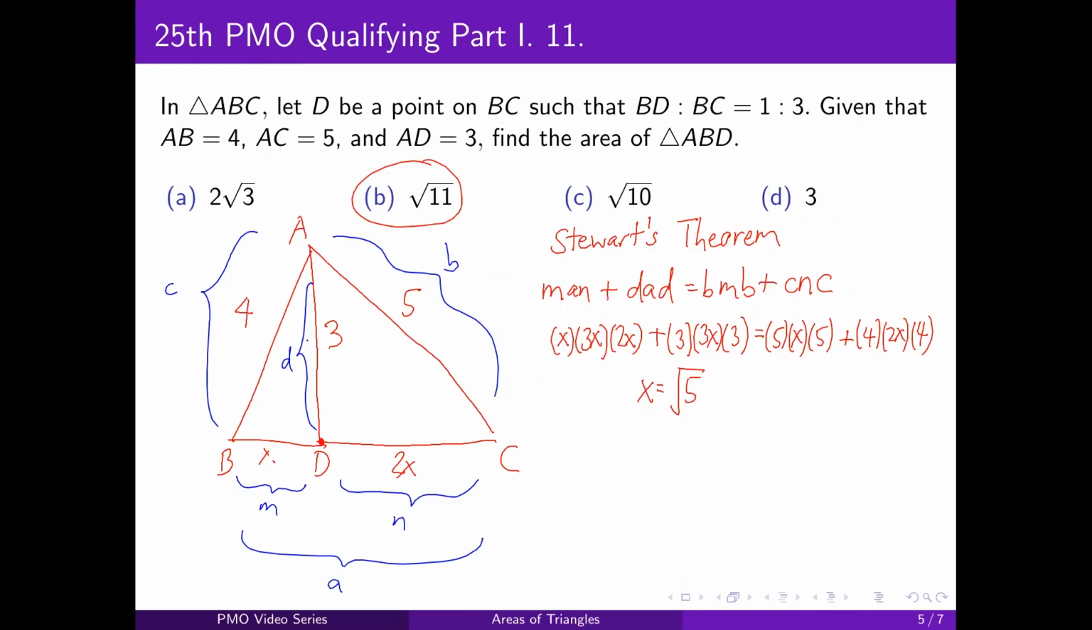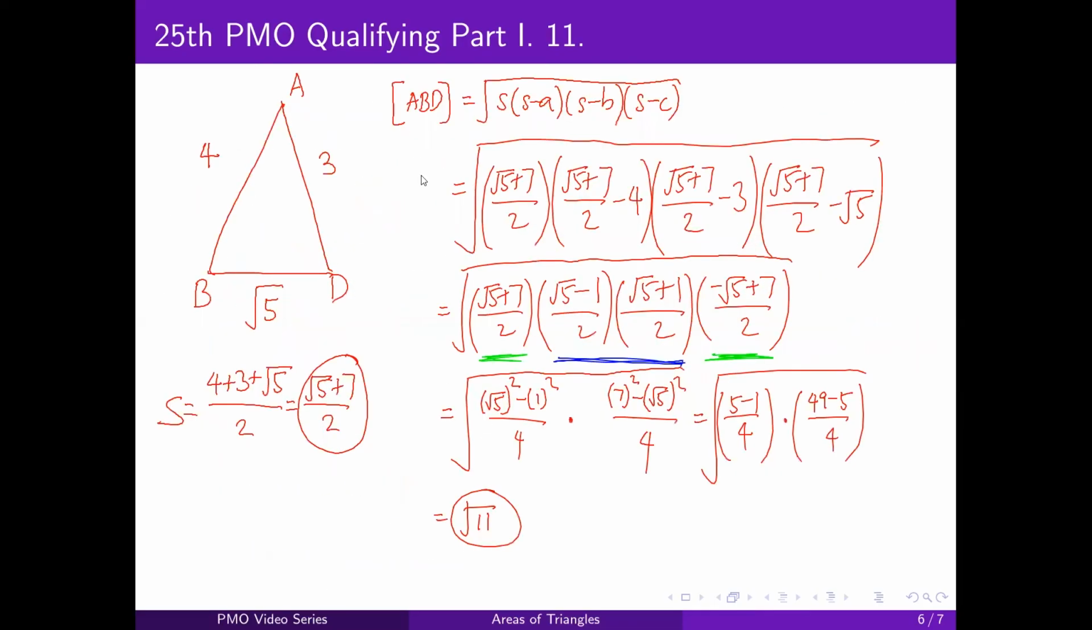And that's all for this video. I hope you learned a lot. Remember, we have two new ways of finding the area, which are 1/2 AB sine C and Heron's formula. That's all, and thank you for watching.